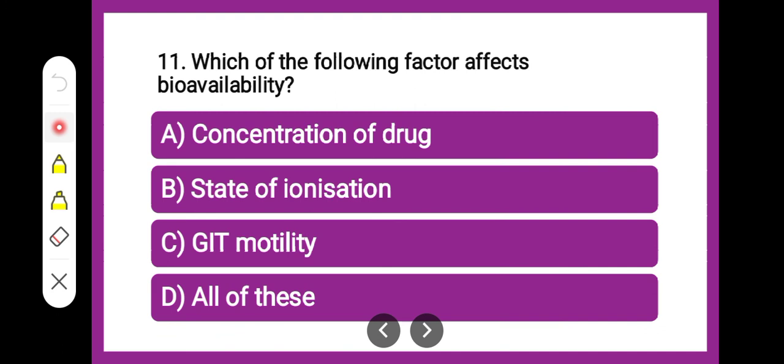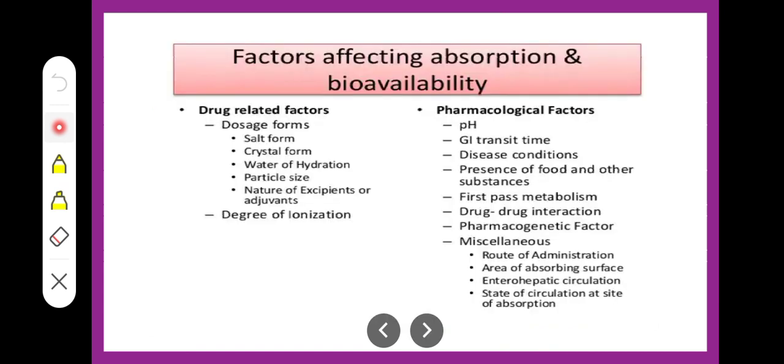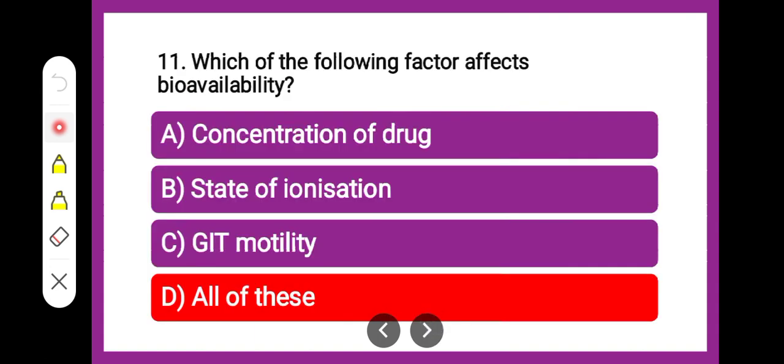If you talk about the factors affecting bioavailability, the first factor is the concentration of the drug. There are various factors actually: pharmacological factors, drug related factors, and patient related factors. So the correct answer is all of these, because the concentration of the drug will definitely affect the bioavailability.